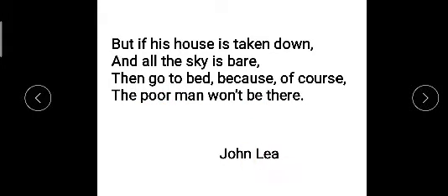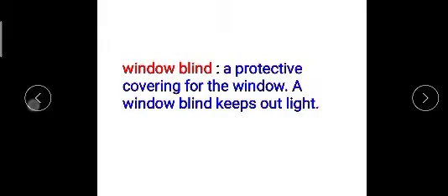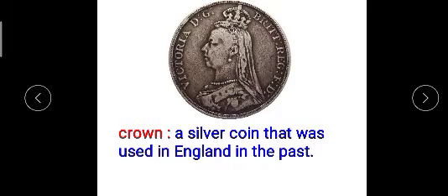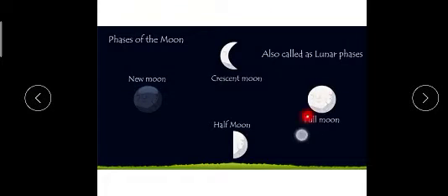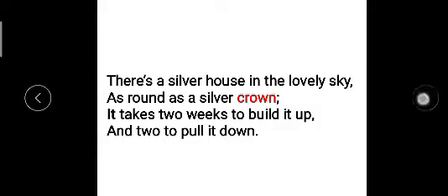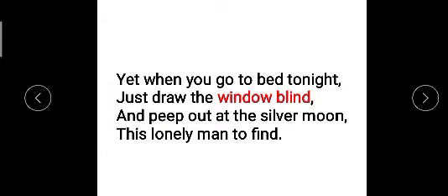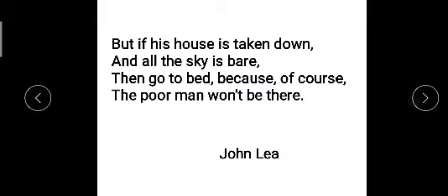John Lee. So see the last stanza. But his house is taken down. Taken down means, as we saw earlier, from full moon to new moon. When this phase comes, new moon, we don't see the moon. And if we don't see the house, can you see the man? No. So this concept is conveyed by the poet.